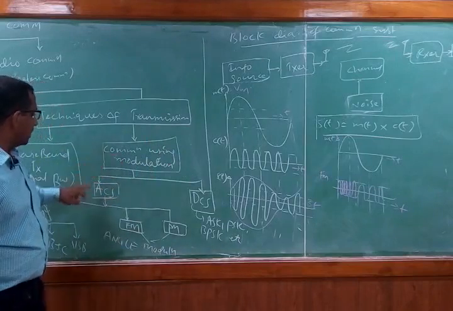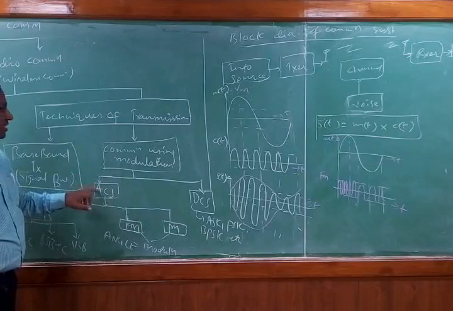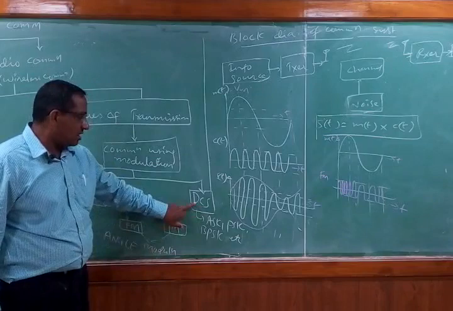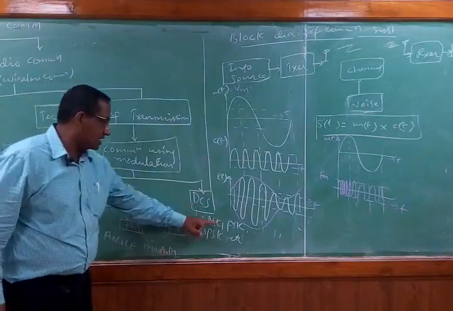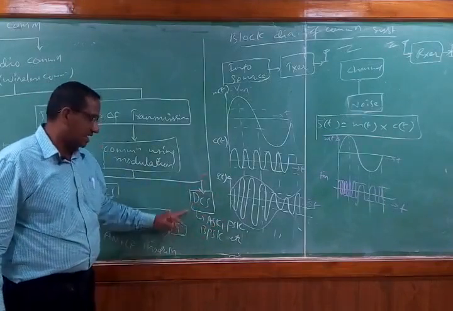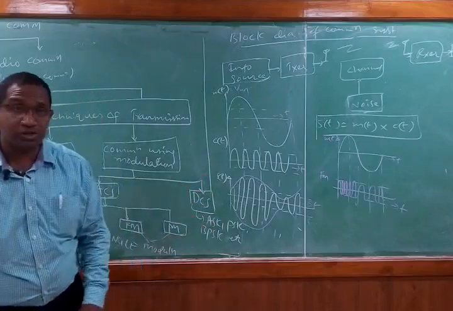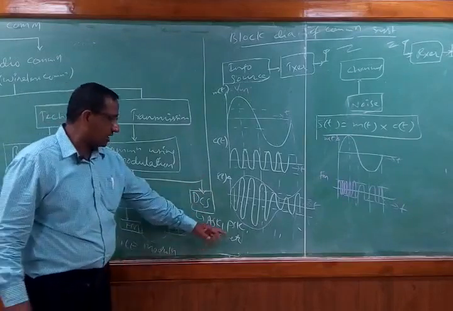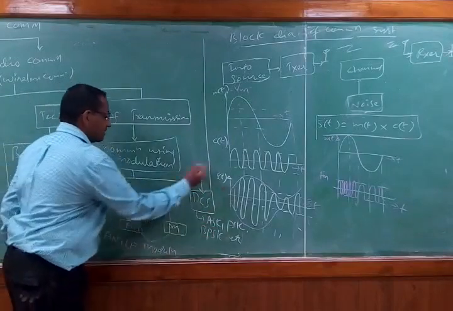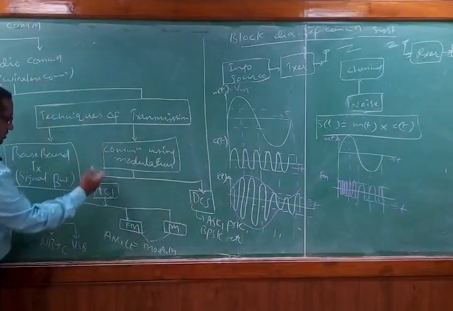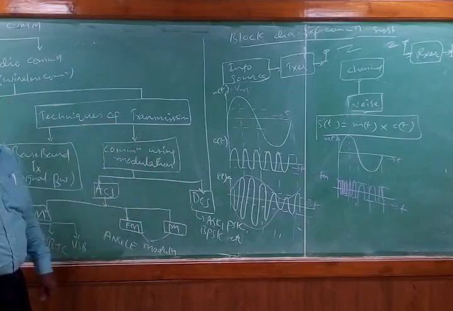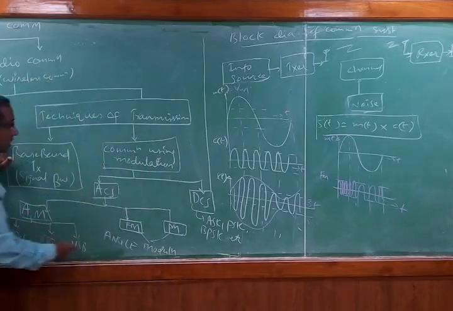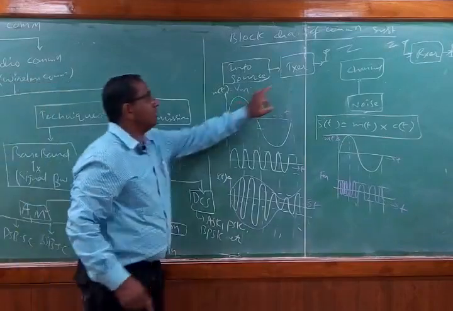And apart from this, if the information signal is digital or discrete, we have a digital communication system where the digital modulation techniques are ASK, PSK, BPSK, which we don't have in the syllabus. ASK stands for amplitude shift keying, PSK is phase shift keying, and BPSK is binary phase shift keying, etc. So all this part we are not discussing because we don't have this in the syllabus. We have only this portion in the syllabus. Only this much part we are going to discuss. This entire modulation part is taken care of at the transmitter side.